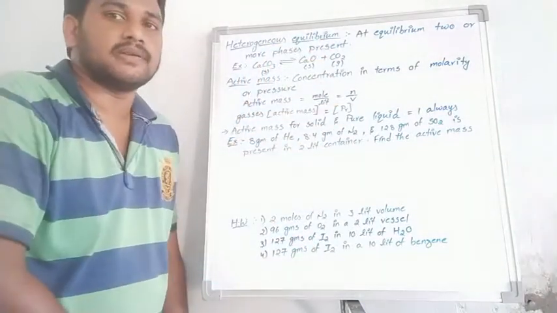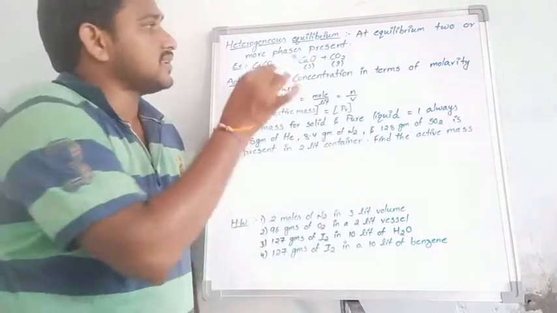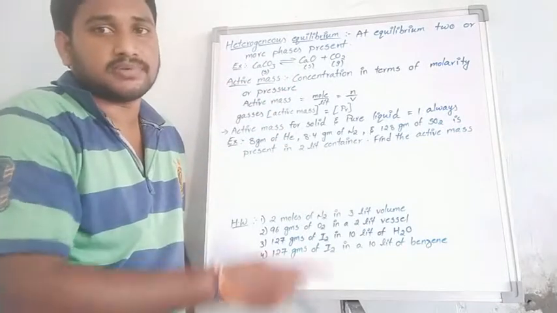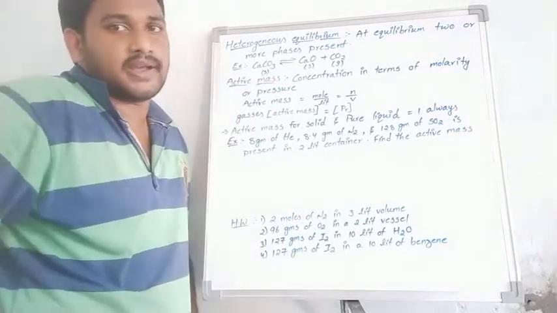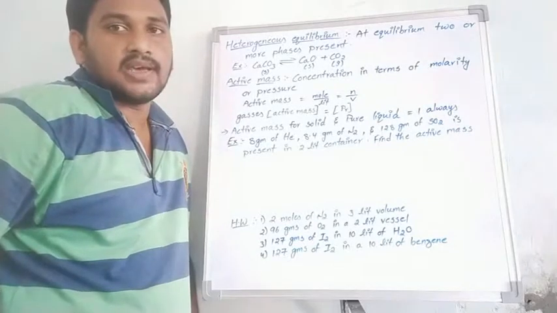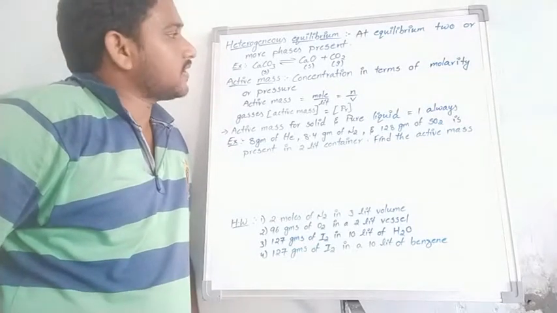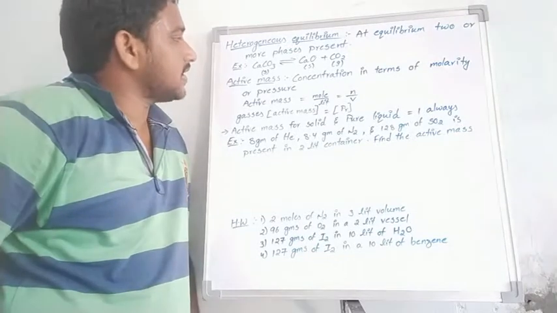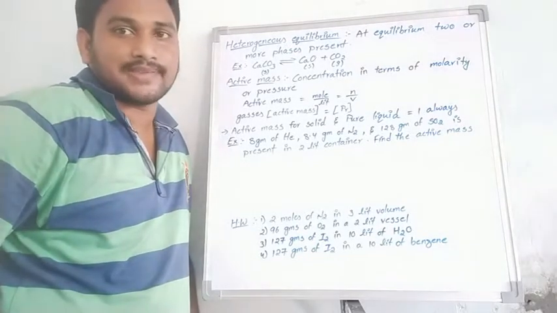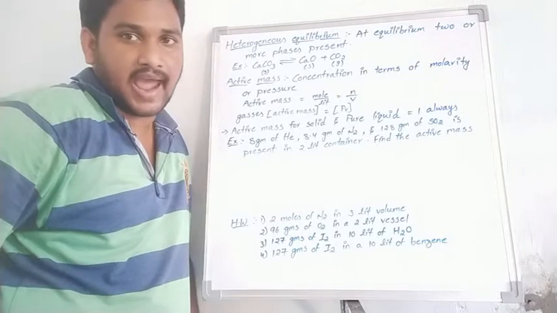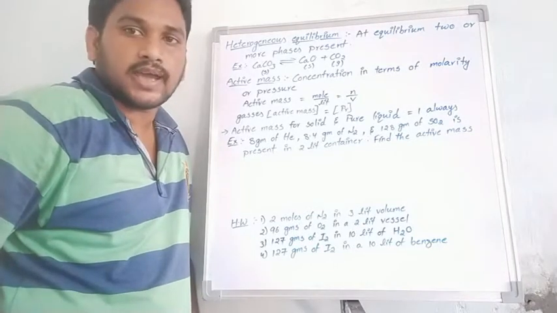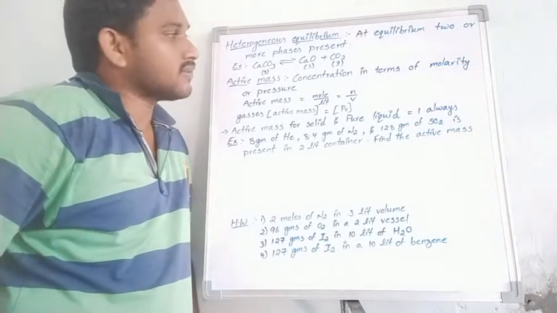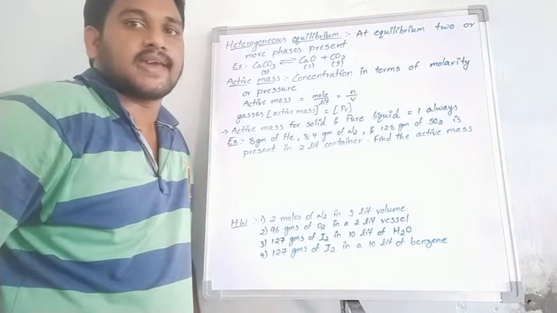are called heterogeneous equilibrium. In heterogeneous equilibrium, for example, take calcium carbonate, CaCO3, and apply heat, which gives calcium oxide, CaO, and CO2. In this reaction, CaCO3 acts as a solid reactant, CaO is a solid, and CO2 is a gas.